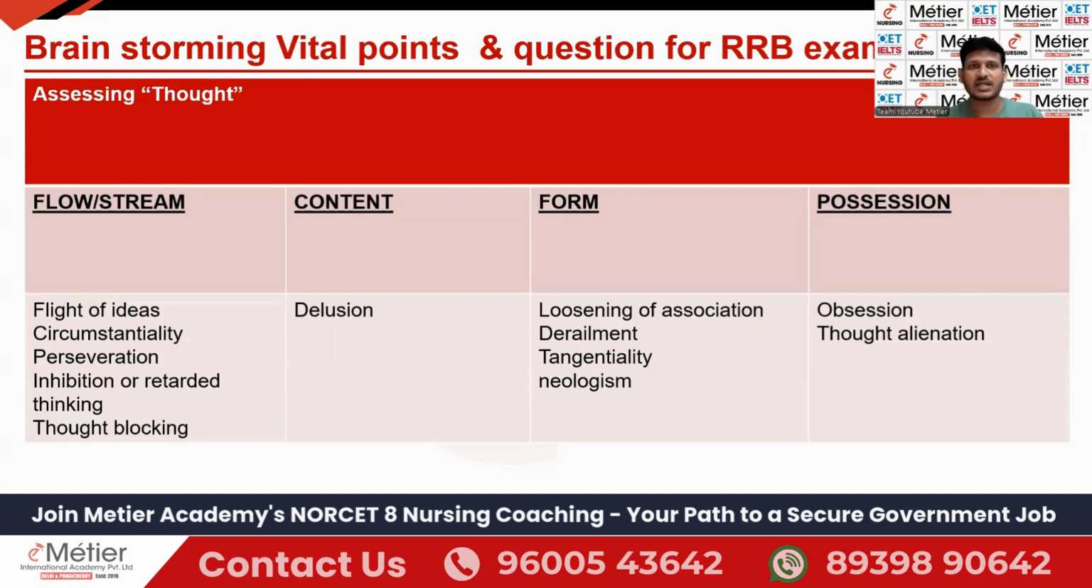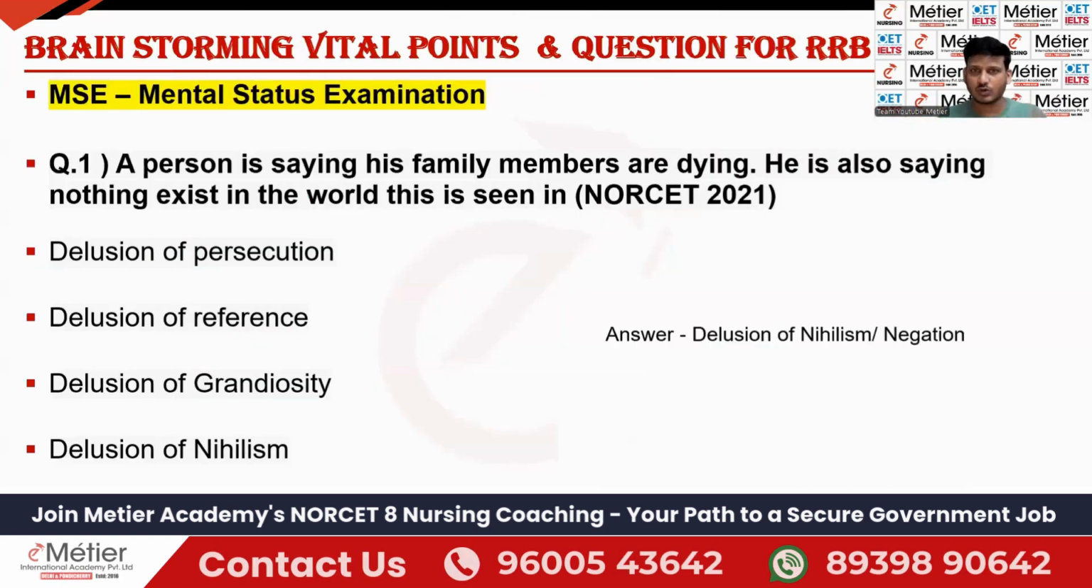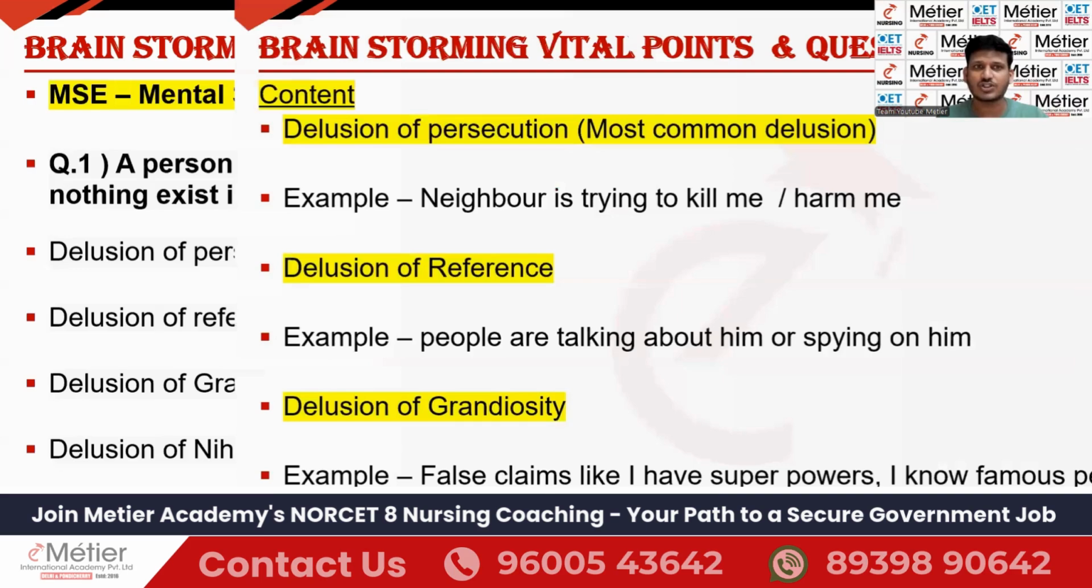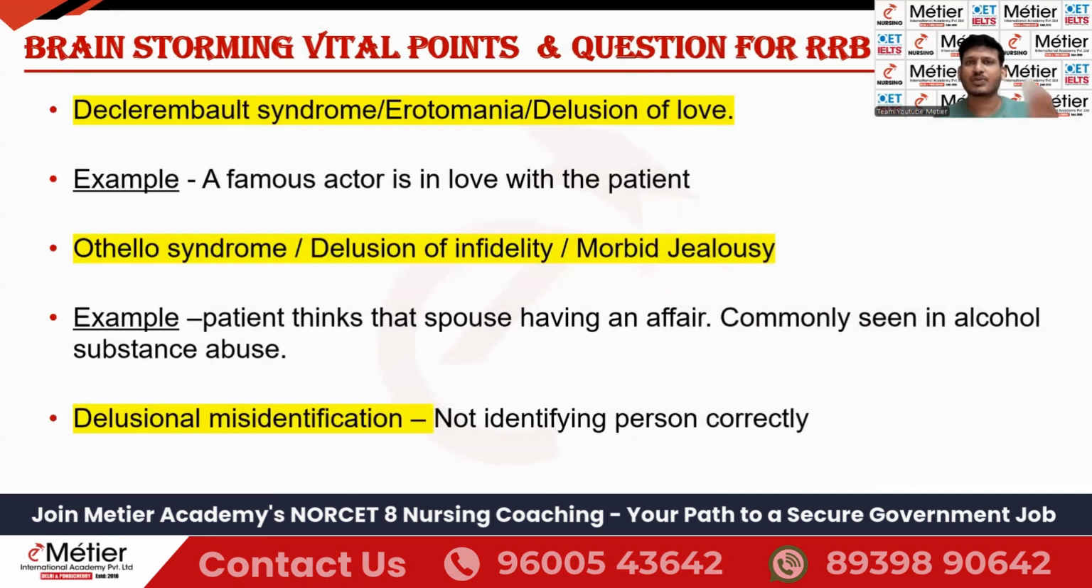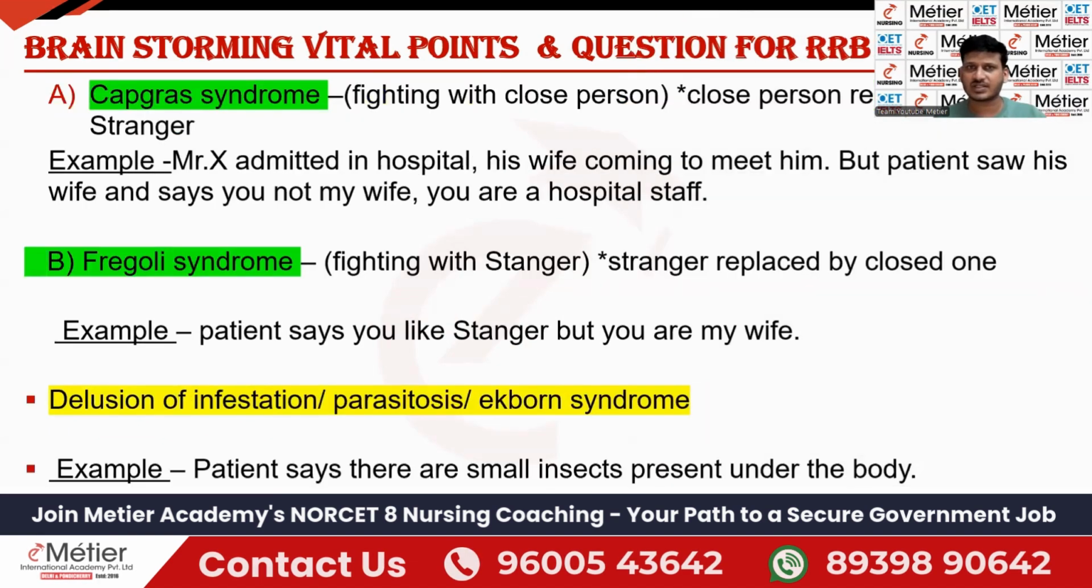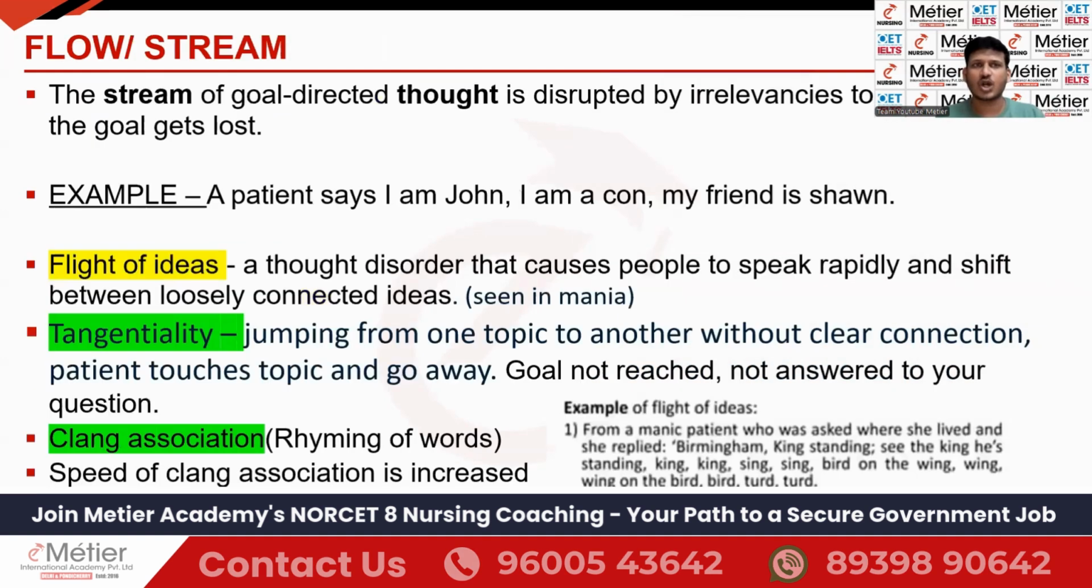We already completed content in the part 1 video. Now in this video we are going to start with flow and then move forward into form and possession. So watch the video till the end. It will be very useful for you. In content we discussed questions and also different types of delusions like persecution and reference. So many delusion types have been asked previously in the exam. We have discussed that, and today we are going to start with flow.